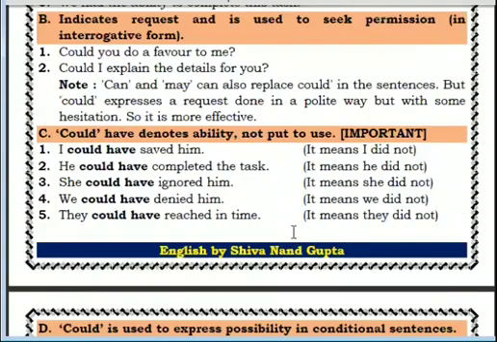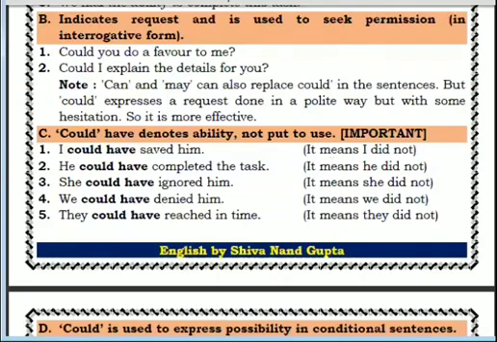Now we are going to the next rule, B. What is it doing in rule B? Check it. It indicates request. Here it is not written, but because we are talking about could only, it is used to seek permission, and in interrogative form.